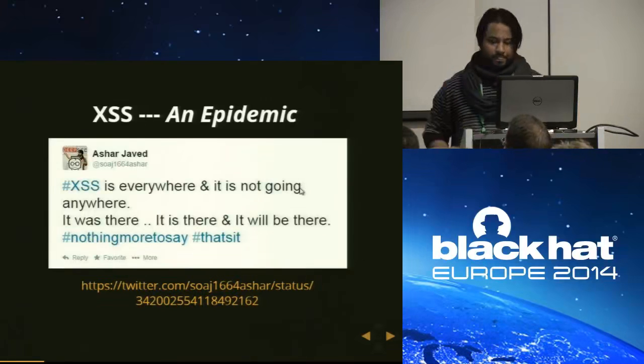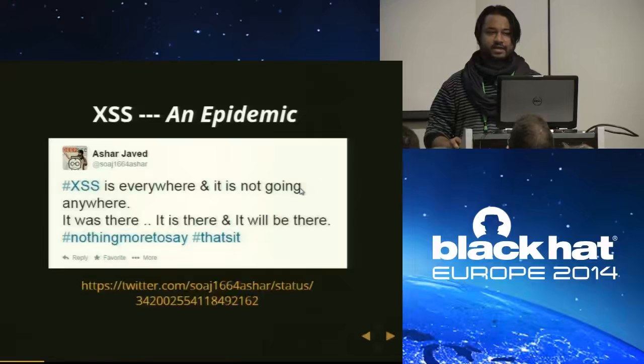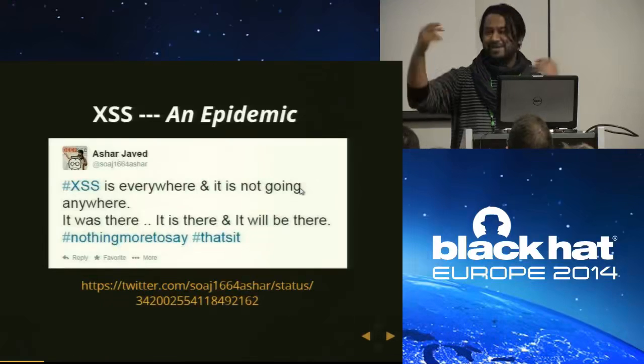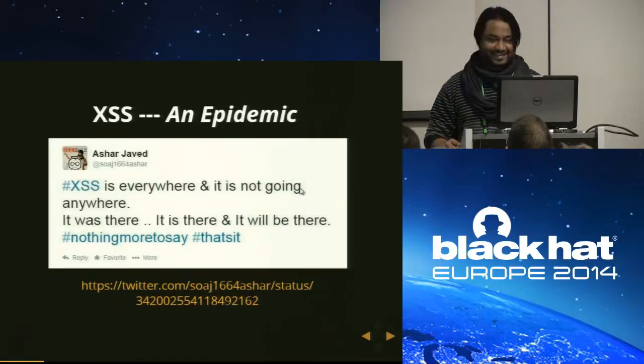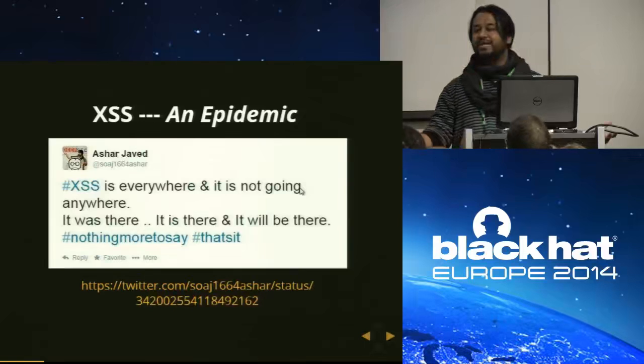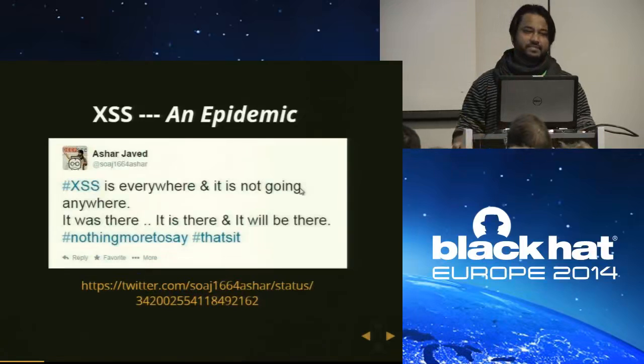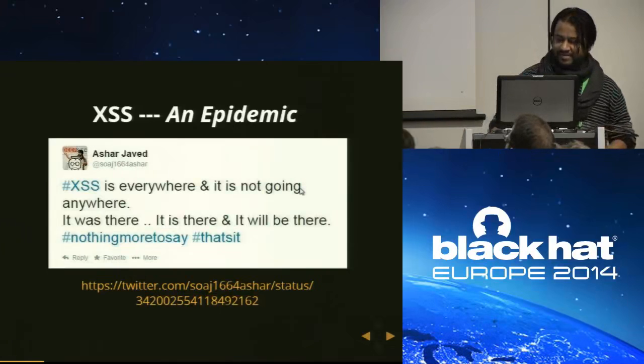Right now, when I am talking to you, 50 out of the Alexa top 100 sites are vulnerable to cross-site scripting. Right now, if someone wants to see alert(1) on 50 top sites, he can ping me after the talk. I can show all the alerts. So cross-site scripting is basically an epidemic. Despite 15 years of mitigation efforts, it was first discovered 15 years ago. So far it is still there. And unfortunately, at the moment, 50 out of the top 100 sites are vulnerable. So we cannot mitigate cross-site scripting so far.